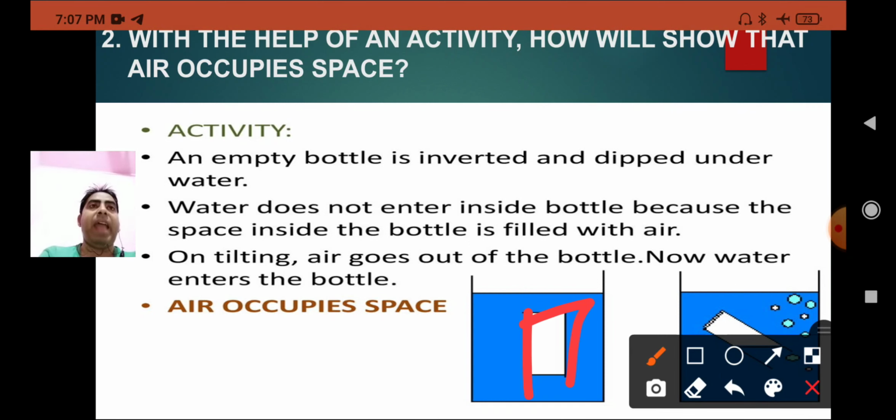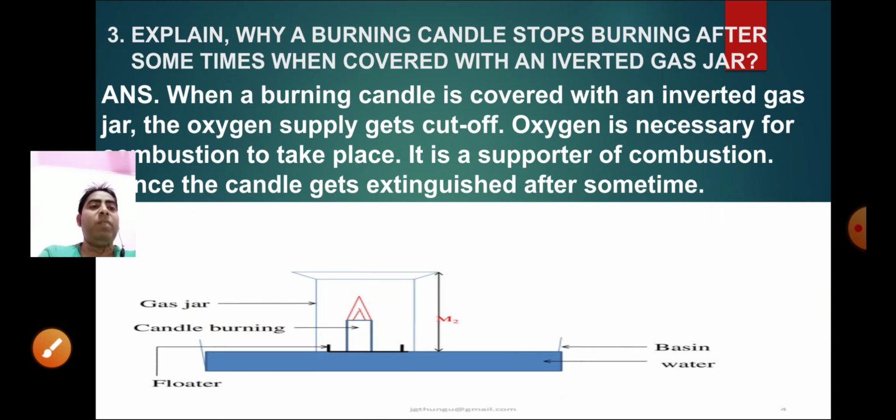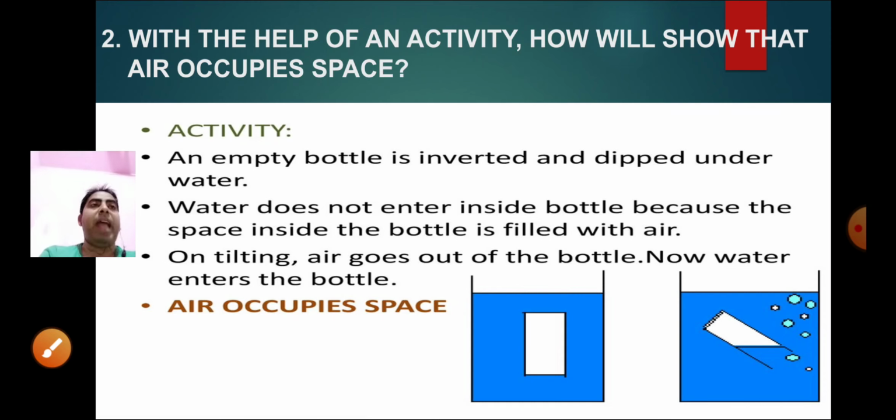Hold the glass in an inverted position, with its mouth open facing downward. Now dip the open mouth of the glass into a vessel filled with water. Next, tilt the glass held in water slightly.